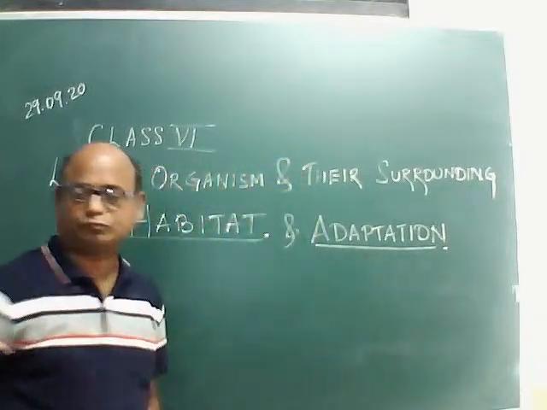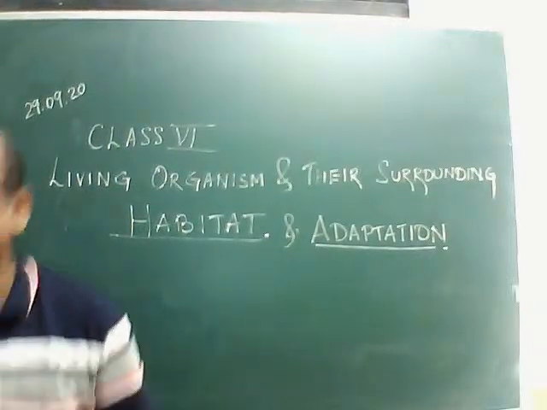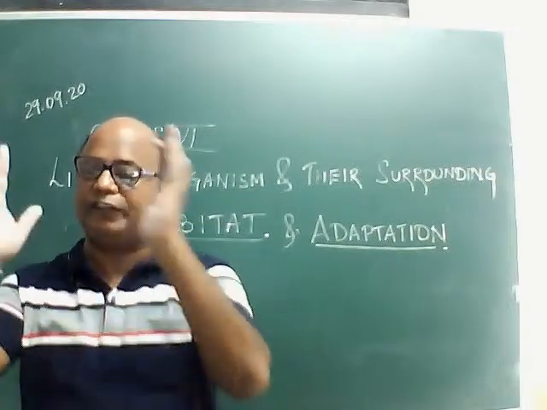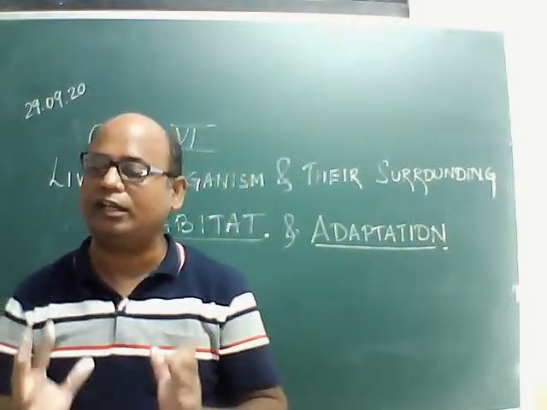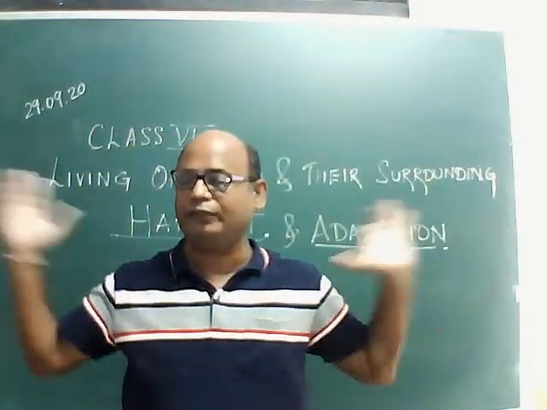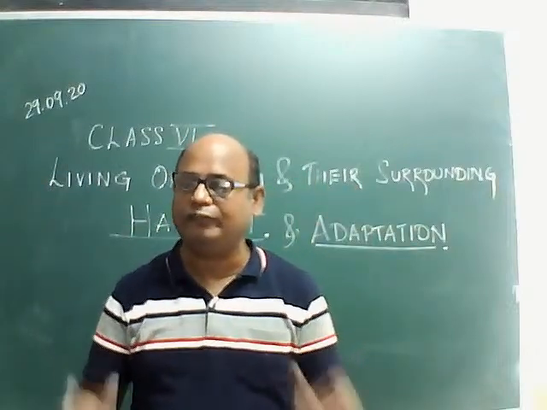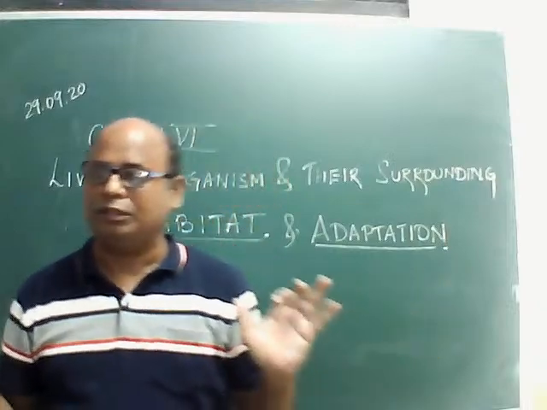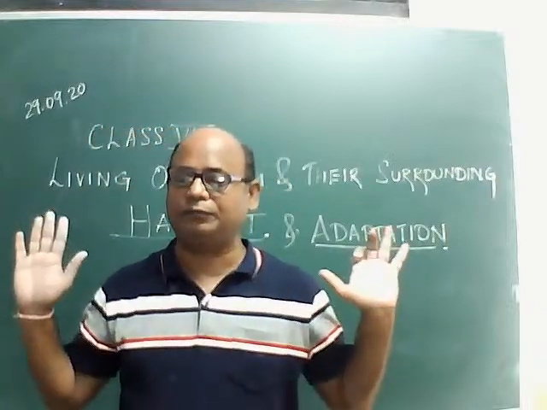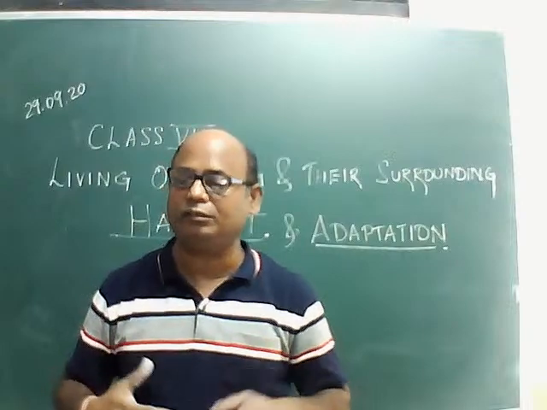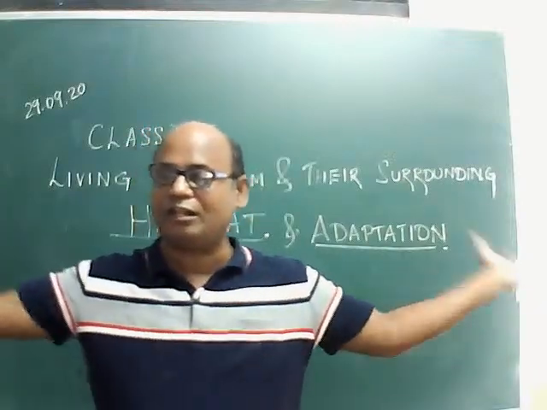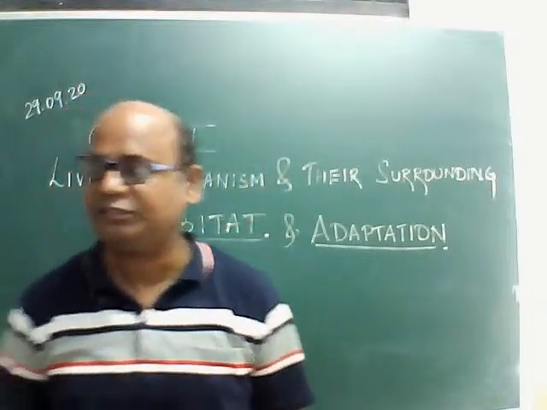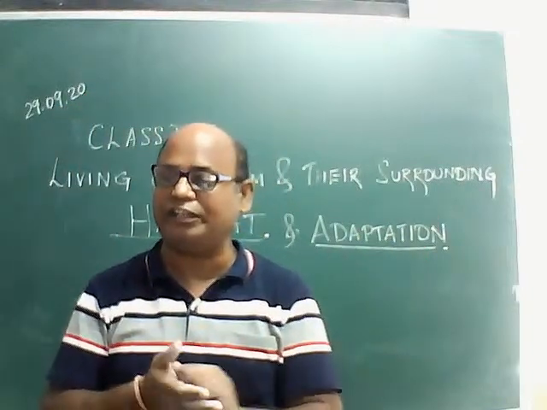Like that, we are going to study different animals and different plants and how they are adapted in different habitats, different environmental conditions. For example, you know the polar bear is adapted to live in conditions covered with ice, that is, the Arctic region and Antarctic region.